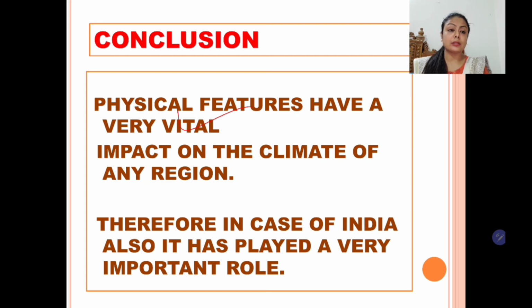Students, we have learnt about the Thar Desert, Aravallis. We have learned how the Tropic of Cancer passes through the center of the country. Then we have learnt about the Western Ghats, Eastern Ghats, the Northeastern hills and the Himalayas. All of them play a very important role in defining the climate of the country. They influence the climate of the country.